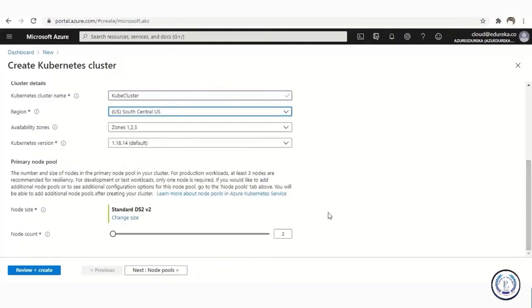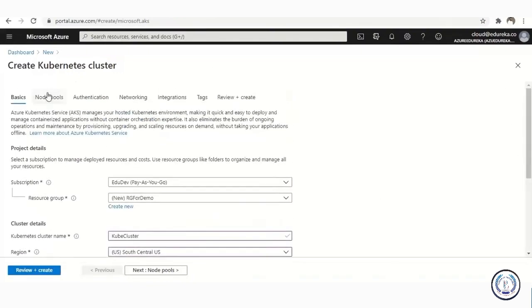And it would ask me how many nodes do you want to create? Let's create one. Since it's a very simple demo, we do not need more nodes. We've discussed what nodes are, right? So that is what we are doing. We are creating a node here where our application would basically run. So I'm going to say review, or let's just go ahead and see if we have all the settings.